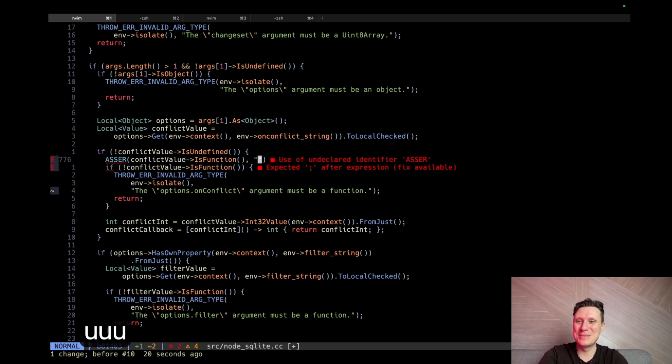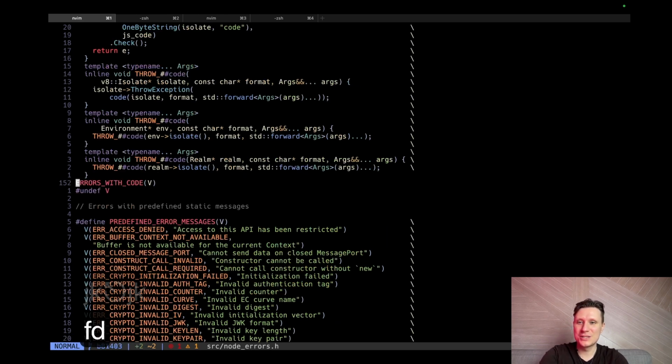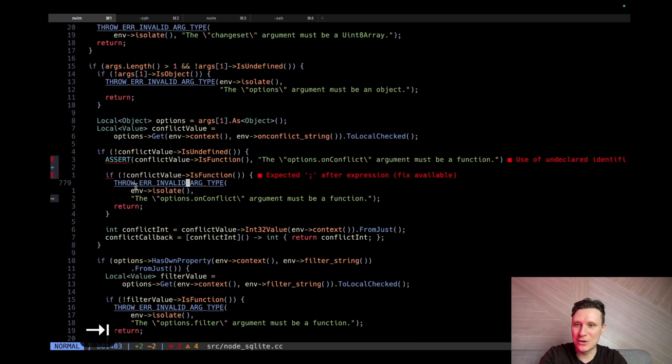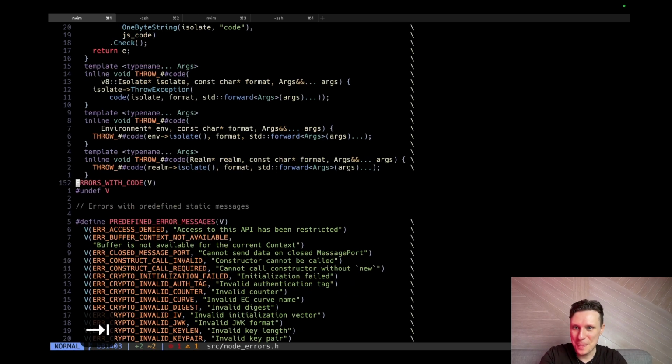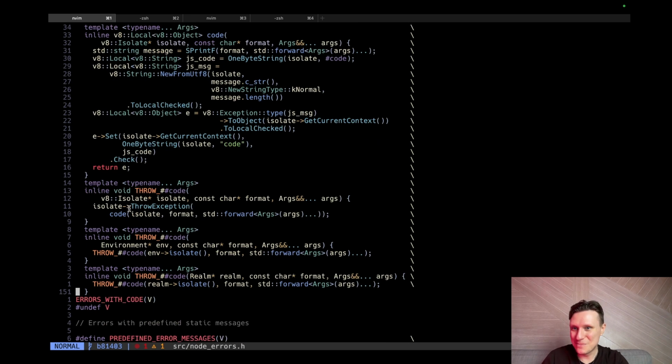Let me show you something about C++. This is a macro. We can jump to this macro definition with a combination of hotkeys, and here you can't see the definition of this macro. But why? Because the definition of this macro is a compile-time definition.